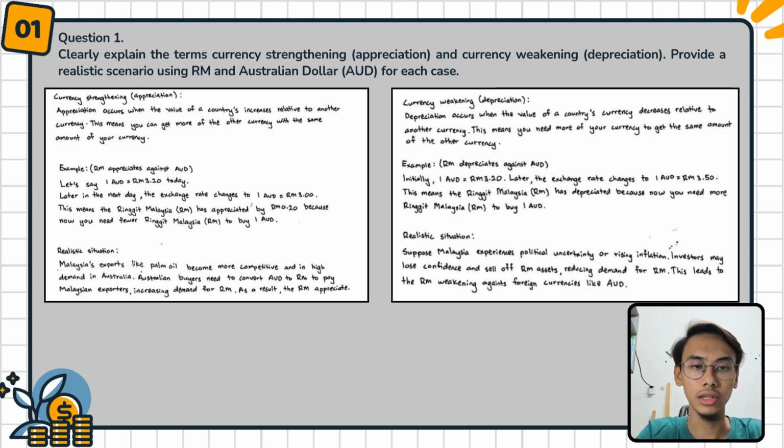For the realistic situation, suppose Malaysia experiences political uncertainty or rising inflation, investors may lose confidence and sell off RM assets, reducing demand for RM. This leads to the RM weakening against foreign currencies like the Australian dollar.